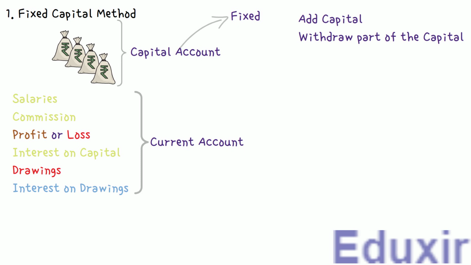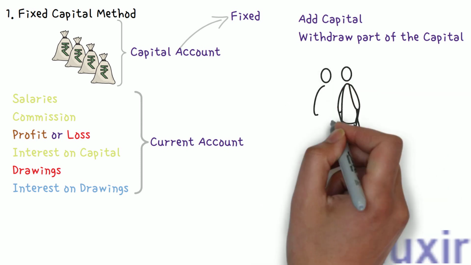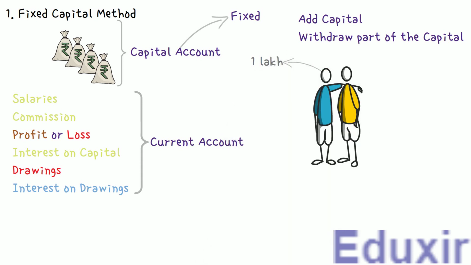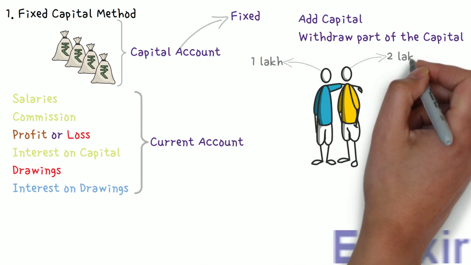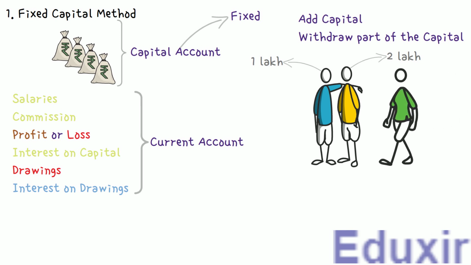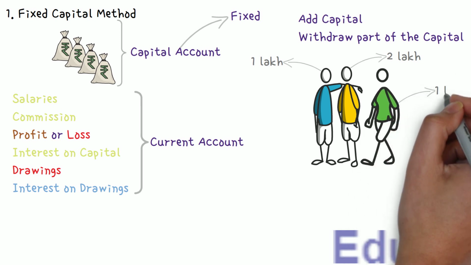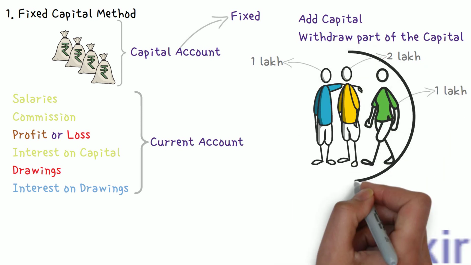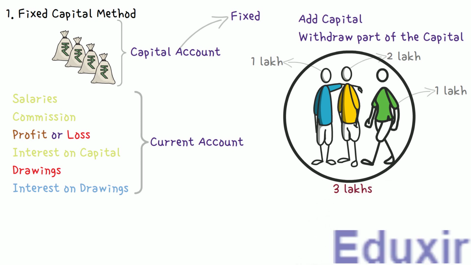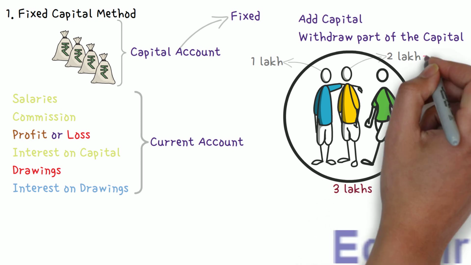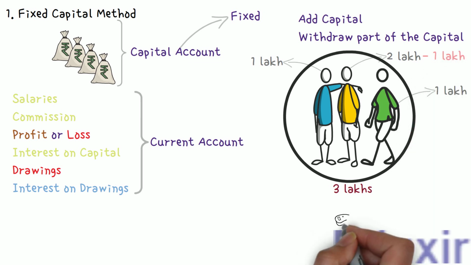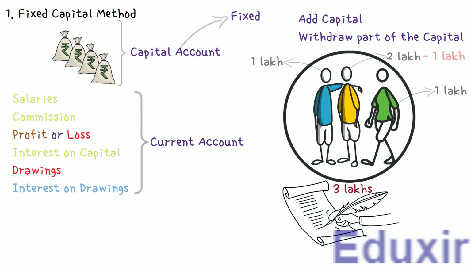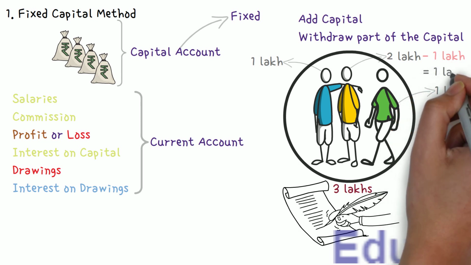Let us understand this by taking one example. Suppose there are two partners in a firm. Partner A contributed 1 lakh rupees. Partner B contributed 2 lakh rupees. Suppose a new partner joins the firm and brings in 1 lakh rupees of capital as his share. There is no change in the business capital requirement and the business needs only 3 lakh rupees as capital. So partner B might withdraw 1 lakh rupees. So when the new agreement is prepared, when the new partner joins in, the capital of partner B will be drafted as only 1 lakh rupees.